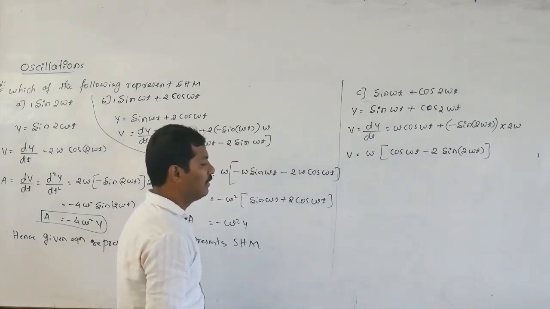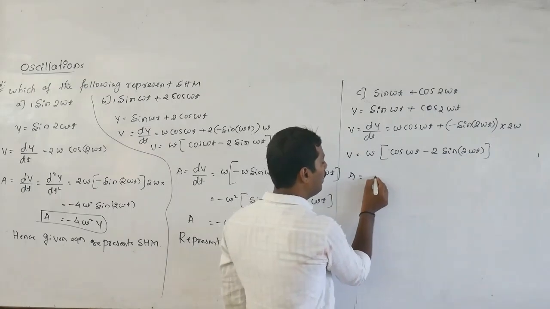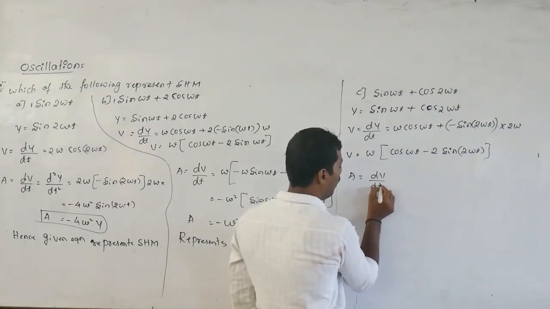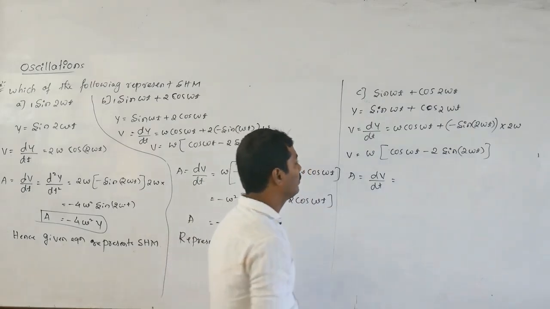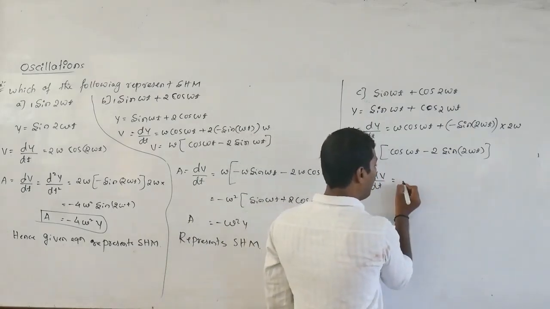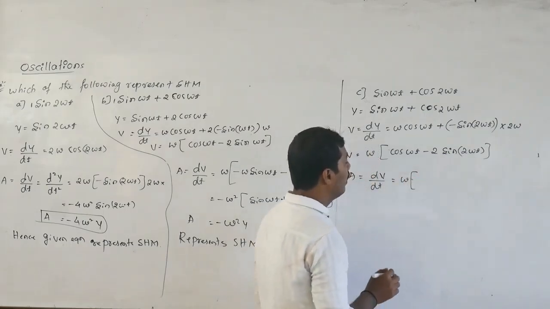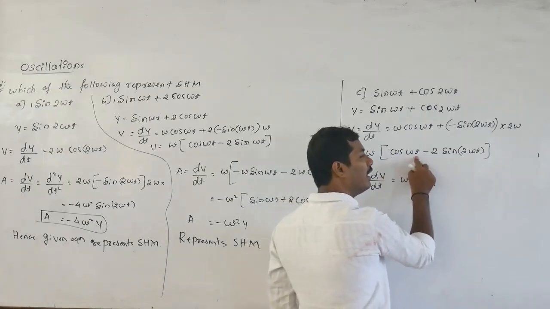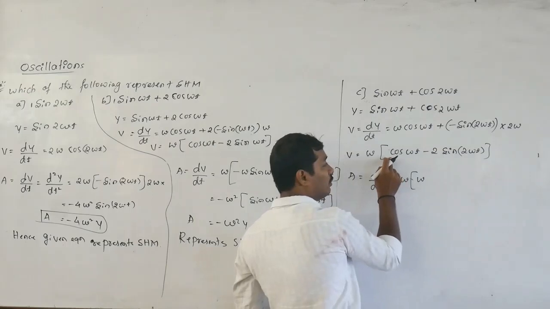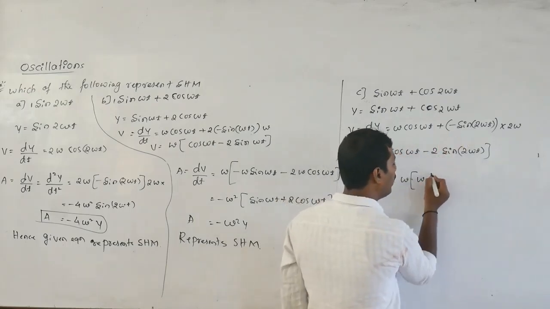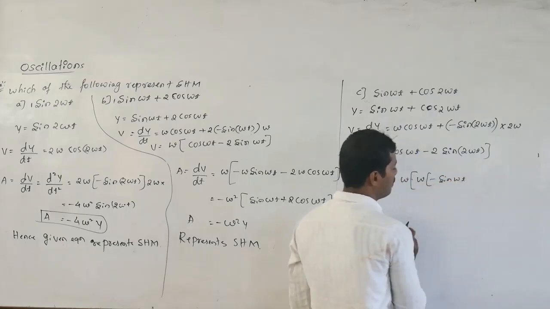Okay. Next we have to take the acceleration. That acceleration is nothing but dv by dt. Differentiate this with respect to time. Omega is constant, so take the omega directly here. Differentiation of cos omega t: its coefficient is omega, outside. Differentiation of cos omega t is minus sin omega t, that is minus of sin of omega t.